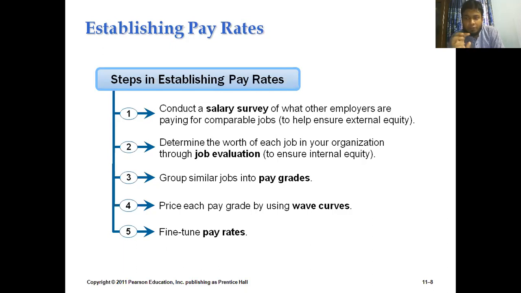I repeat, the very simple question, how can we establish pay rates for our employees? And this slide will give us the sense of that question.